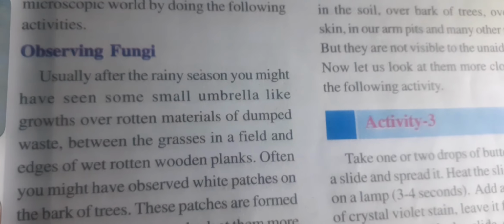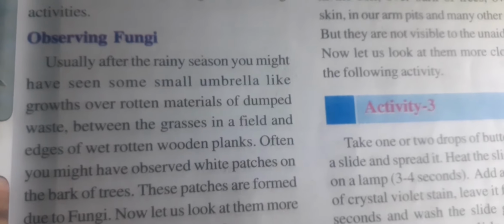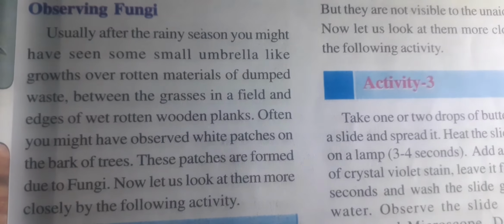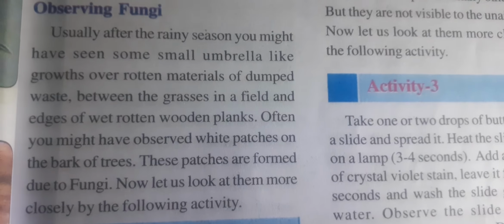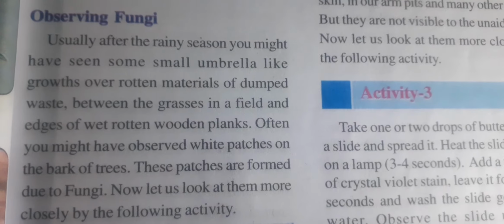Now students, we have to observe fungi. Usually after the rainy season, you might have seen some small umbrella-like growth over rotten materials of dumped waste, between the grasses in fields, and at the edge of wet rotten wooden planks. Often you might have observed white patches on the bark of the tree. These patches are formed due to fungi. So students, in this we have to observe fungi.